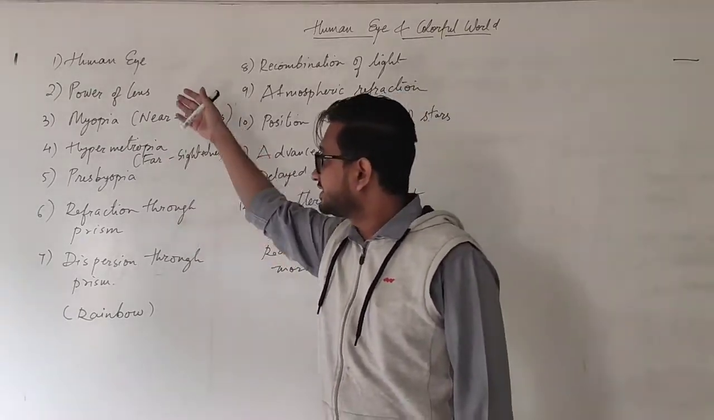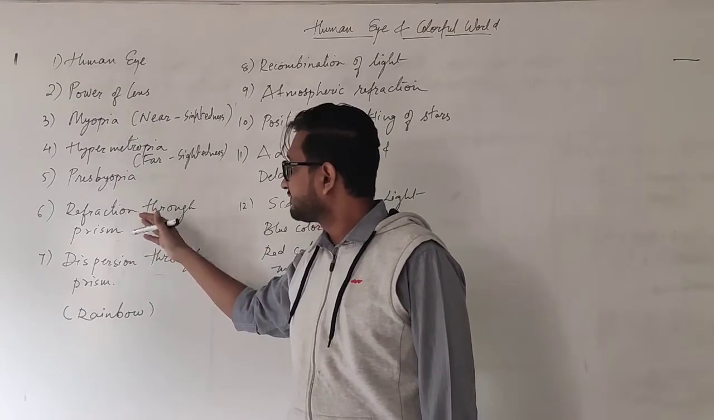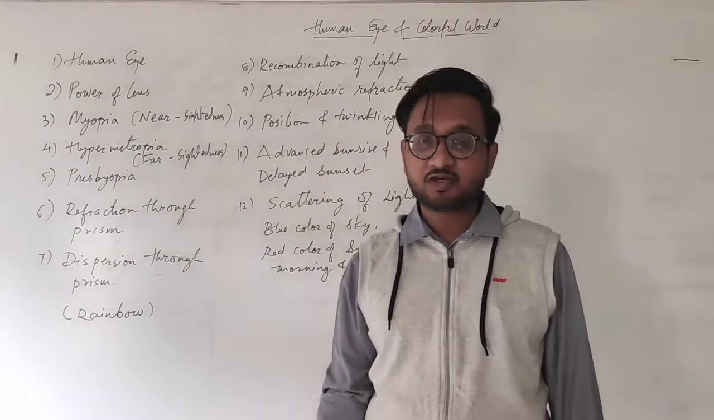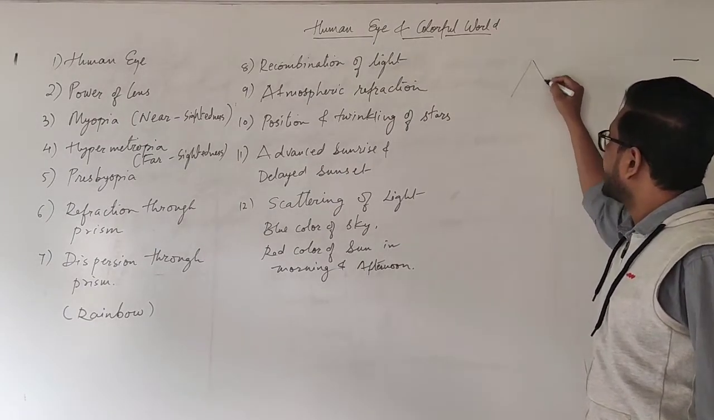So we have covered the three defects. These are quite important. The next one is refraction through prism. We know how the refraction of light works, but in a prism it changes its path completely.